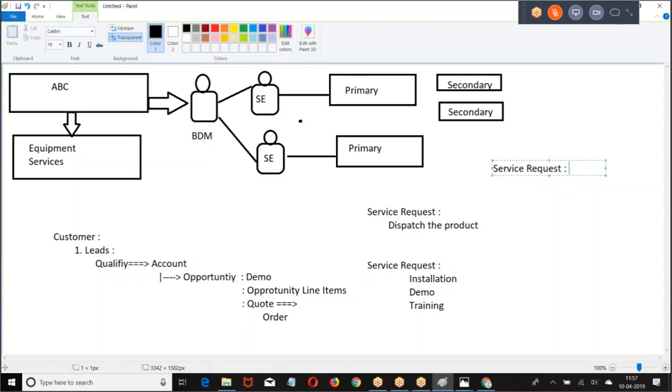But basically what you are doing, your distributors are going to create secondary and third level distributors. So the customer may approach the distributor directly, or the customer may approach the company directly. If they approach the company directly, they'll be assigned to a distributor. Right? Unless it is a big opportunity.